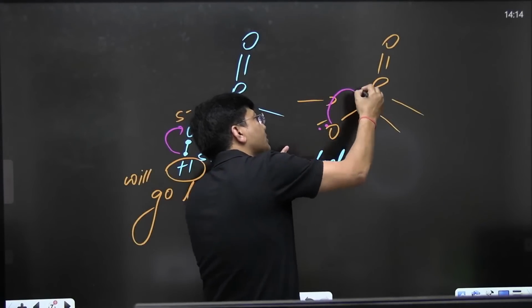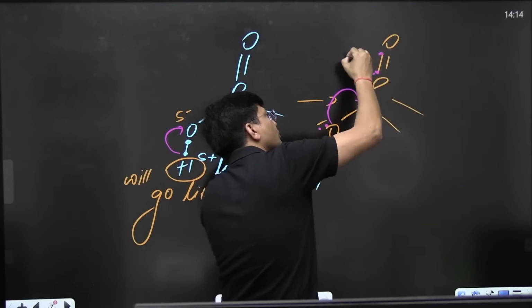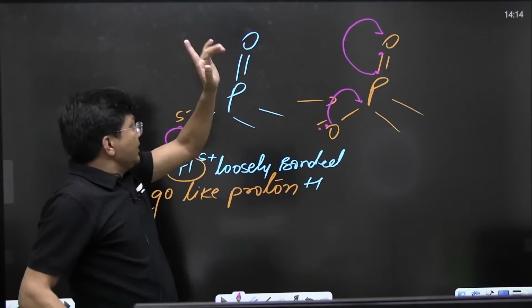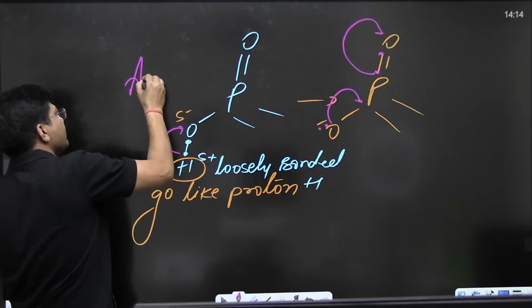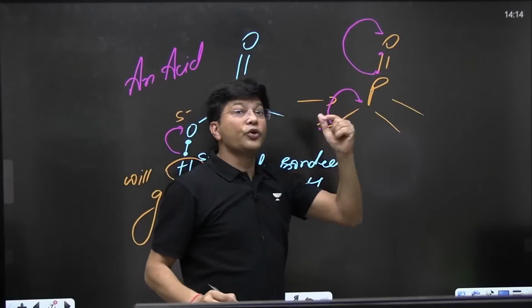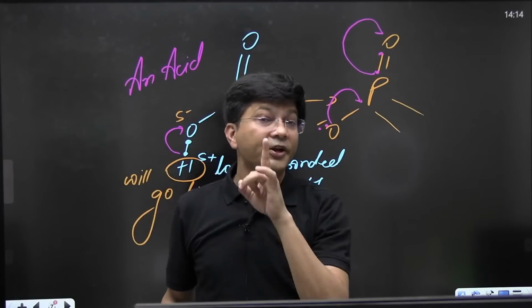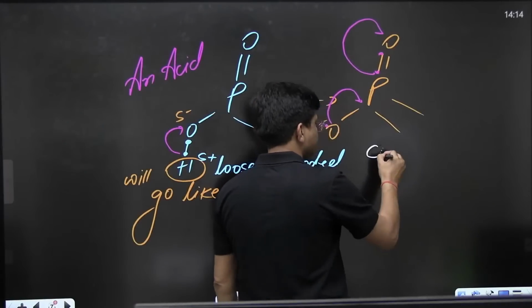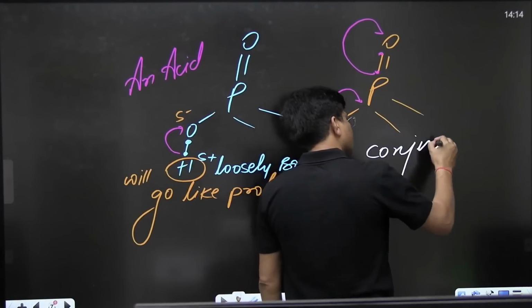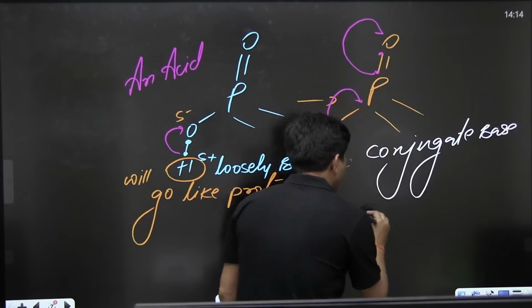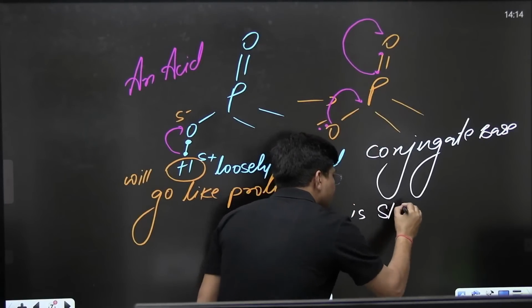It will come over here, and out of these electrons, one will come to this place. This is an acid because its conjugate base is resonance stabilized. Are you getting my point? This conjugate base is stabilized by resonance.